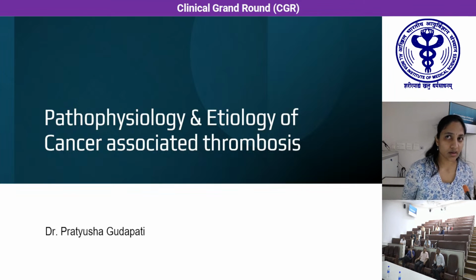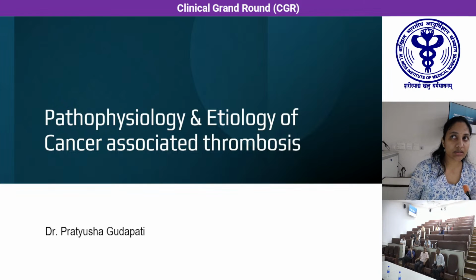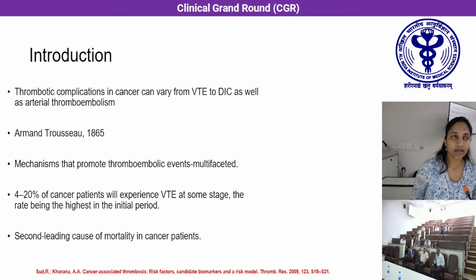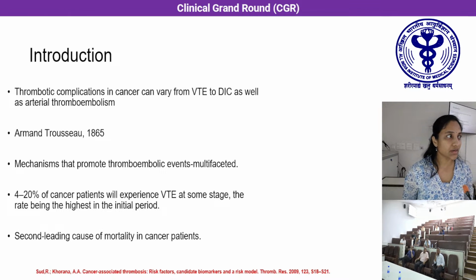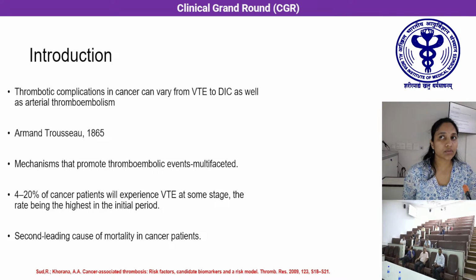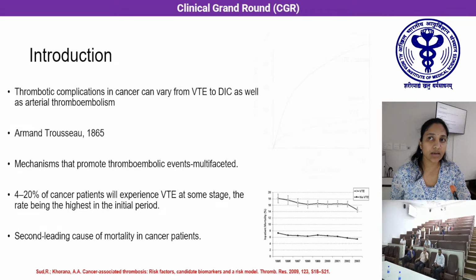Good evening, everyone. Today we'll start with pathophysiology and etiology of cancer-associated thrombosis as a part of CGR. Thrombotic complications in cancer can vary from venous thromboembolism to disseminated intravascular coagulation, as well as some cases of arterial thromboembolism. Armand Trousseau first described the association of thrombosis with cancer in 1865, and the mechanisms that promote thromboembolic events are multifaceted. Four to 20% of cancer patients will experience VTE at some stage, the rate being highest during the initial 6 months.